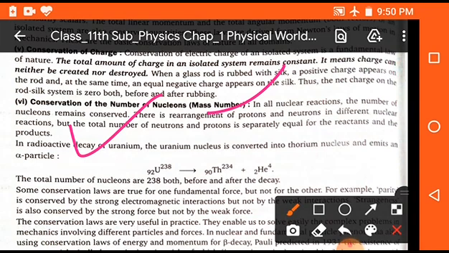We will consider here a radioactive decay. Here uranium is converted into thorium and helium is evolved. From this, the total number of nucleons is 238 on both sides, before and after the decay. It means that conservation of number of nucleons takes place in this reaction.